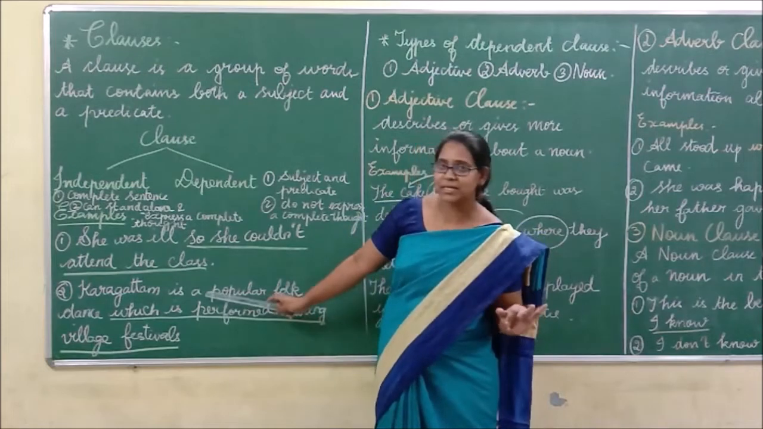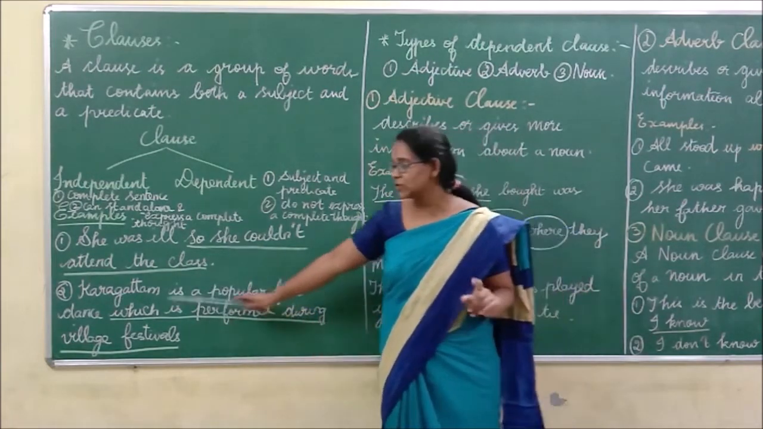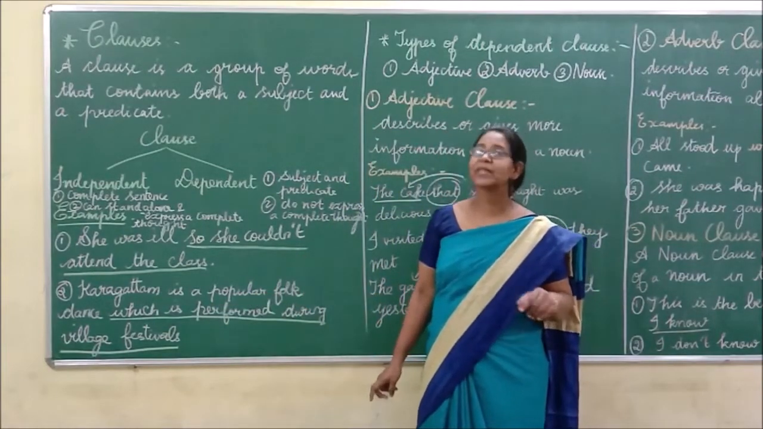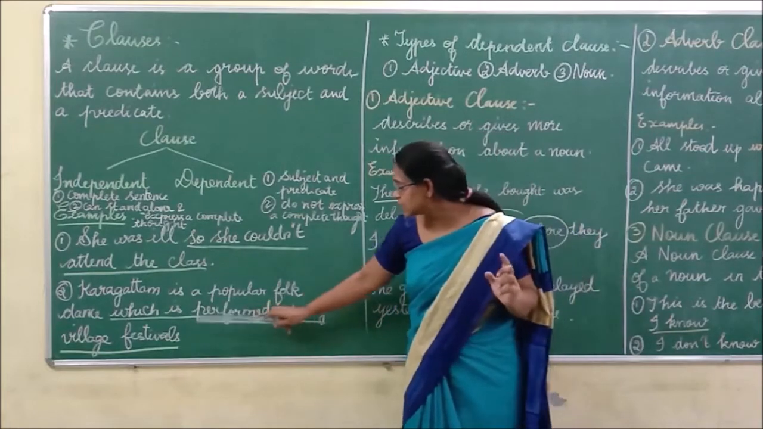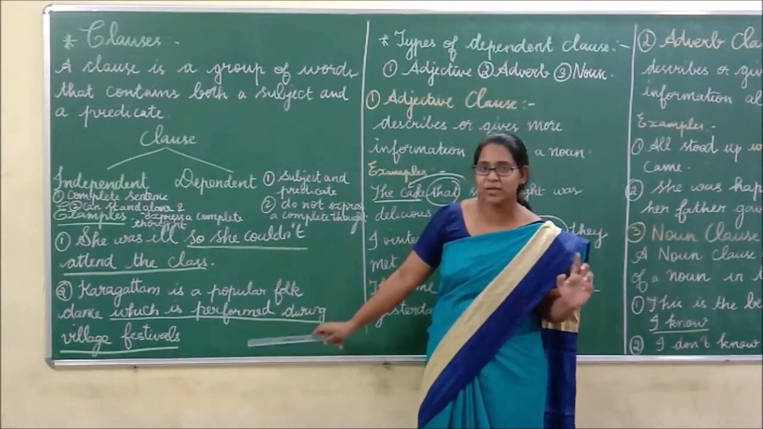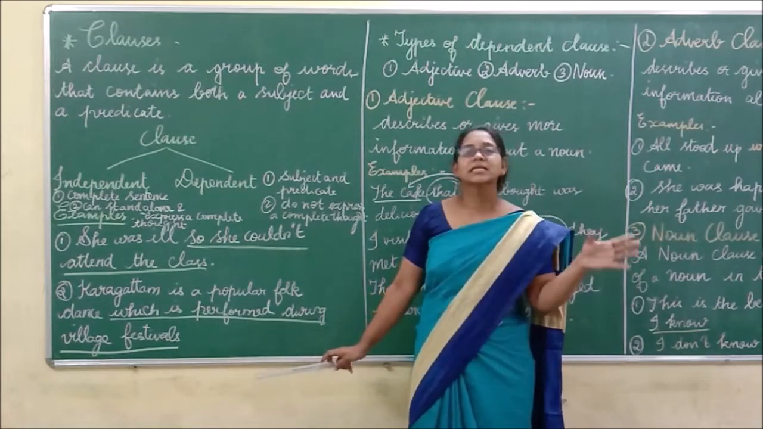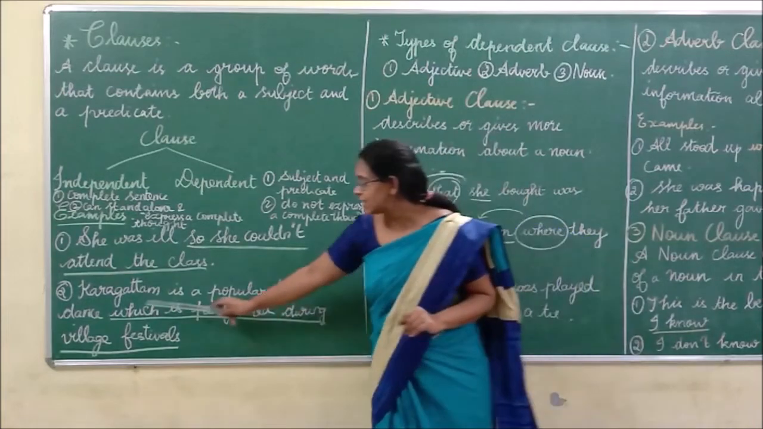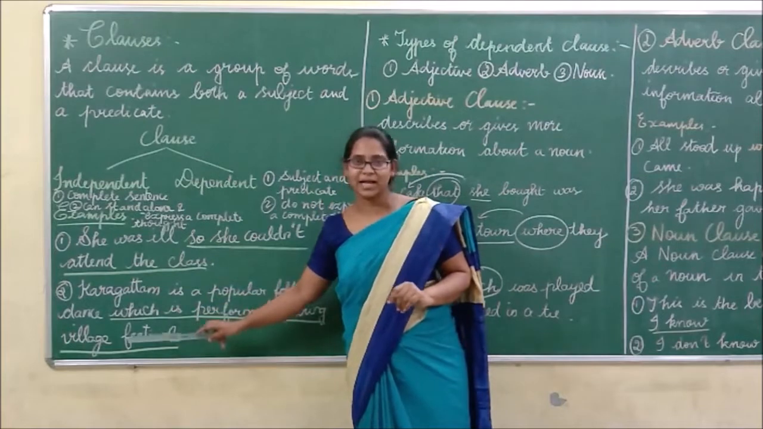Here, which is the independent class and which is the dependent class? Yes, you are correct. "Karagattam is a popular folk dance" is the independent class, or main class. "Which is performed during village festival" is a dependent class, otherwise called a subordinate class. Which is a subordinate conjunction? Yes, "which" here is a subordinate conjunction.